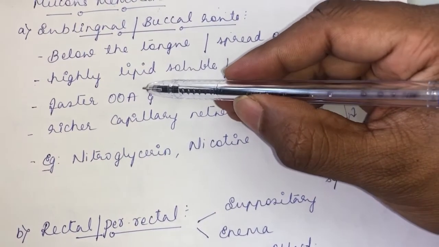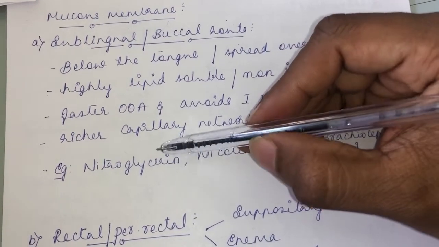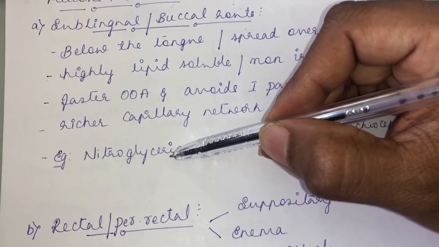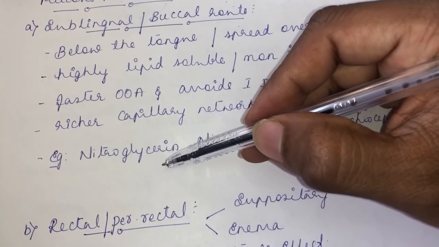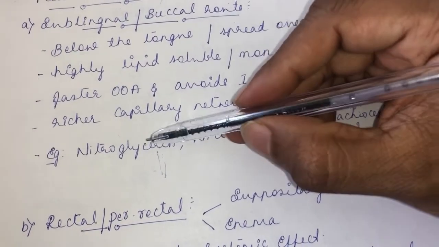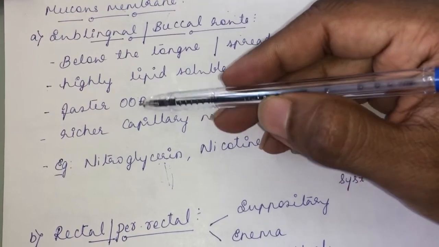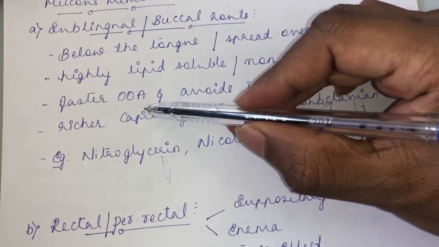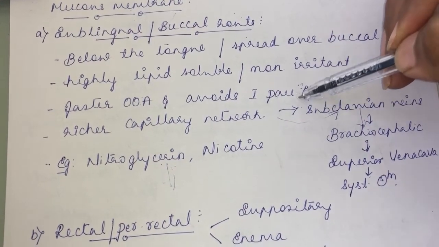And because of this faster onset of action, see this nitroglycerin. Nitroglycerin is very commonly used whenever there is angina pectoris in acute condition. Nitroglycerin is not given through oral route. If you give nitroglycerin through oral route, it will undergo first pass effect, and the amount that reaches the heart will be very less. So that's why nitroglycerin is given through sublingual route. One benefit is it has faster onset of action. So high amount will get absorbed and directly enter into the heart. And second thing is it avoids first pass effect. So it does not undergo first pass effect through intestine or the liver.